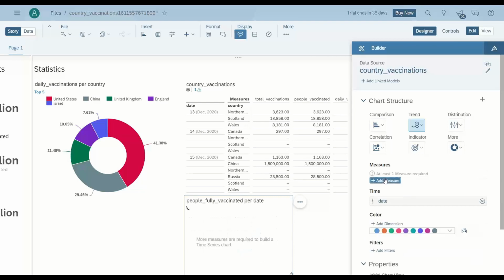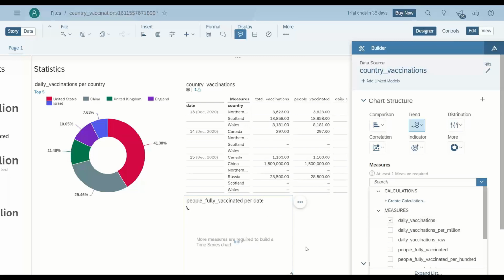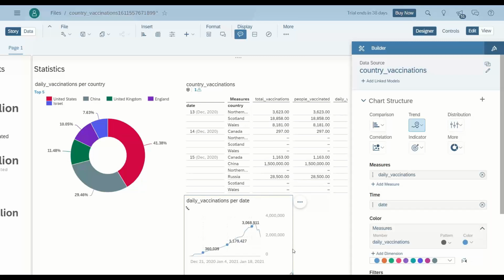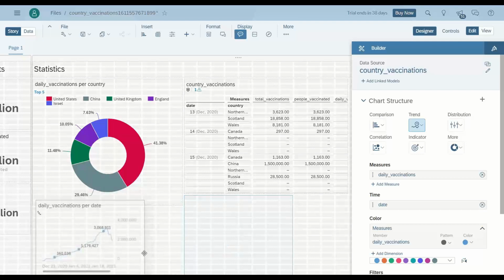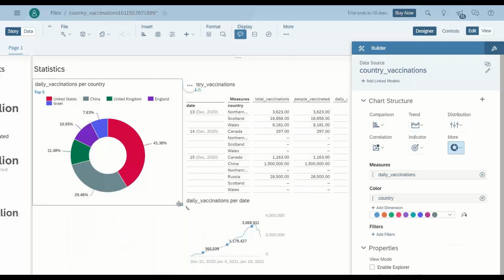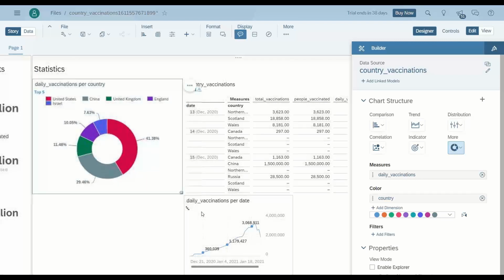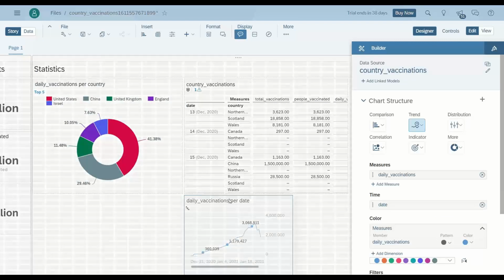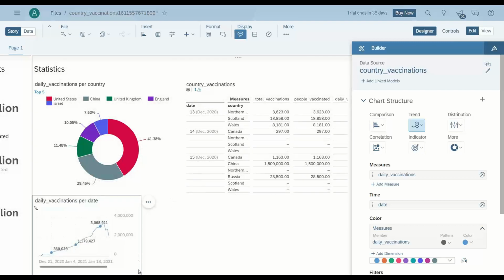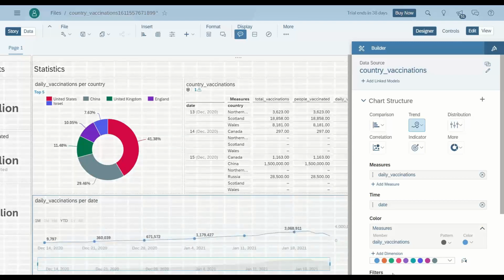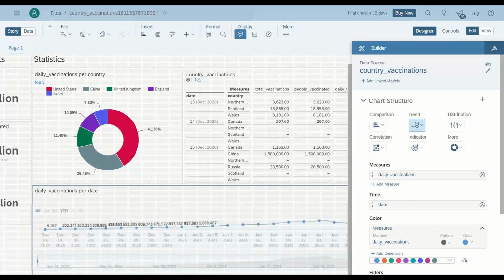Maybe I will just use daily vaccination as a measure. Wow, that's cool. So let's add that here. And I'm going to just put in this over here. Let's expand this.